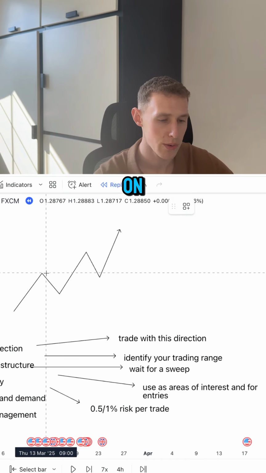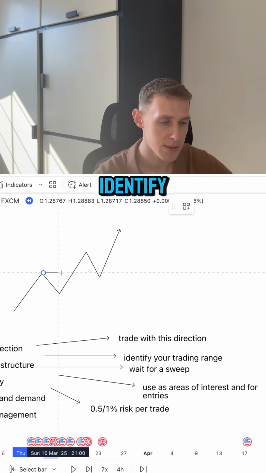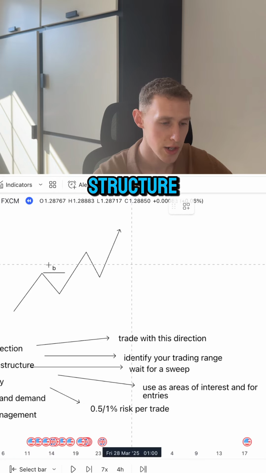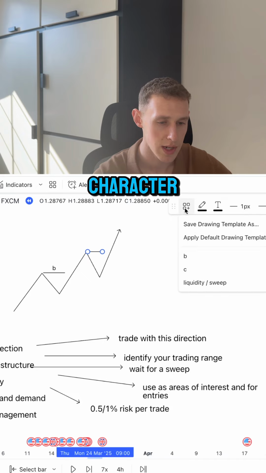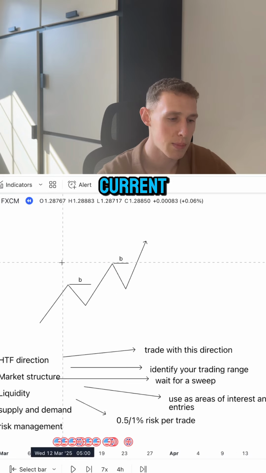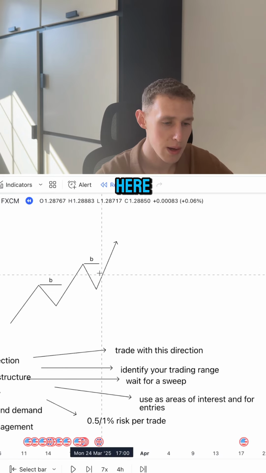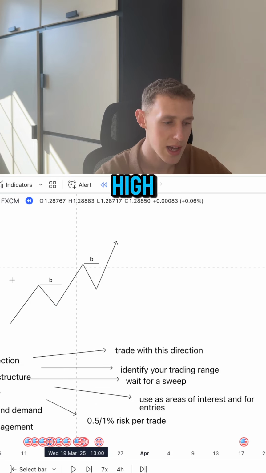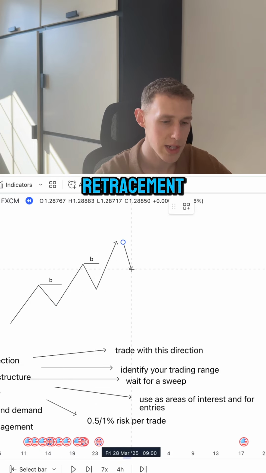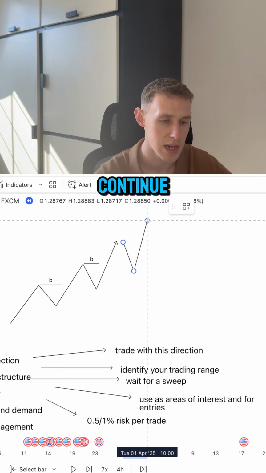Now, continuing on from this, the next step is to identify higher time frame market structure. So this is where we're drawing on the breaks of structure, changes of character, and identifying the current bullish leg. So for example, here we can see that the current bullish leg is between the low and the high, and now all we're waiting for is a retracement into this range to then continue buying.